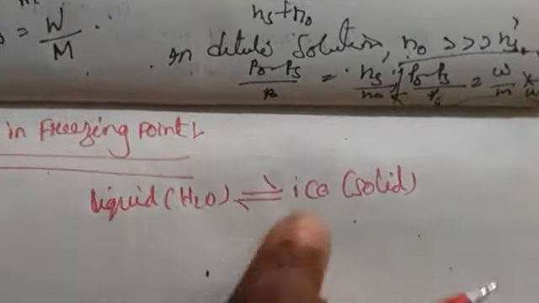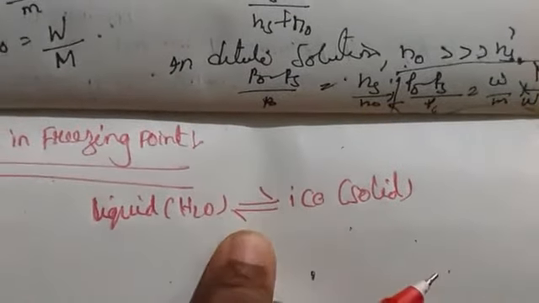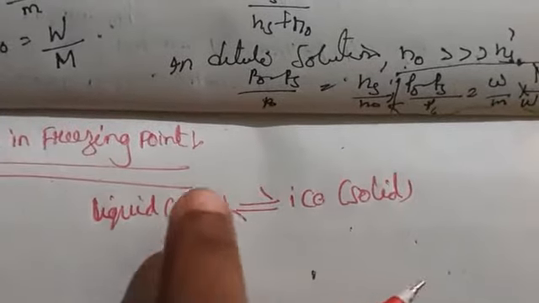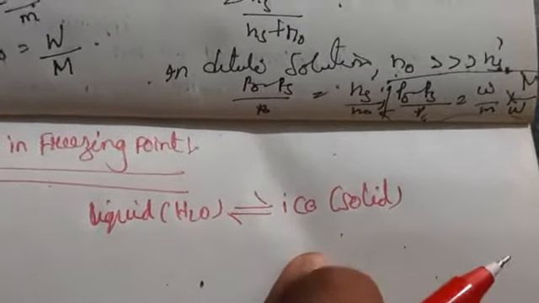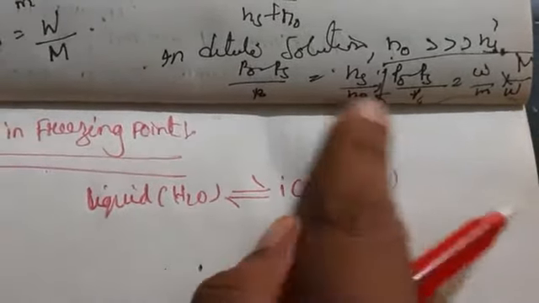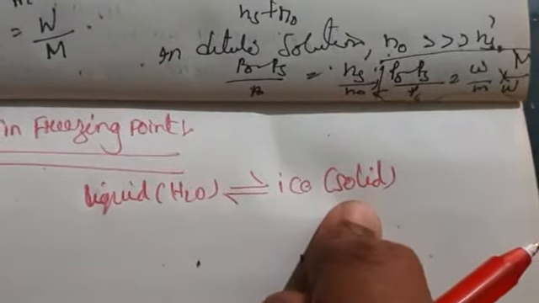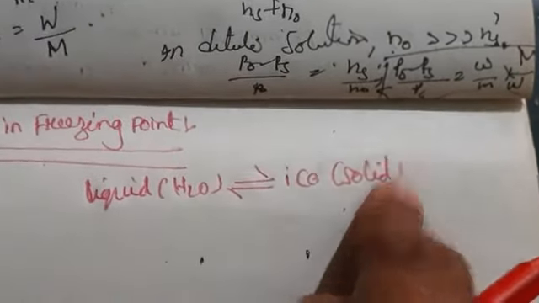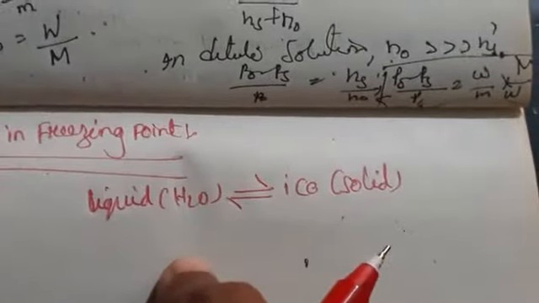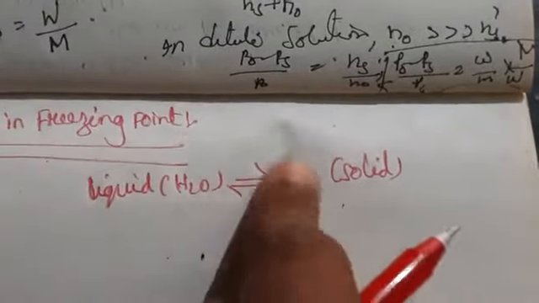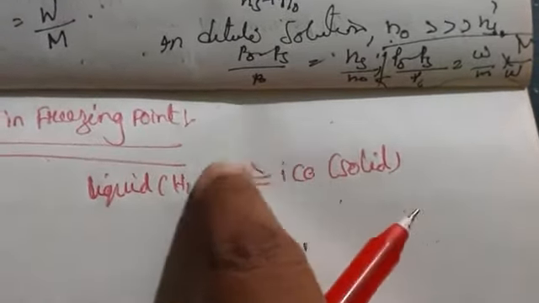Yes or no? Which is an equilibrium condition. When you take water and keep it in the freezer, what will happen? It becomes cool, means it becomes an ice cube. That one we call a solid. So again, if you take an ice cube, again it is changing into liquid. Means what is happening? An equilibrium condition is going to happen.